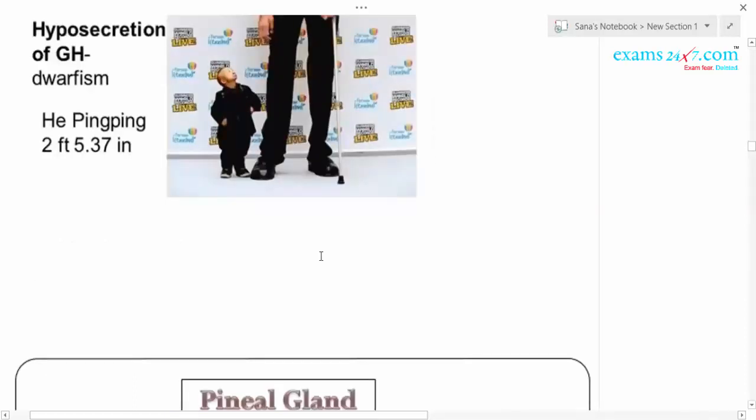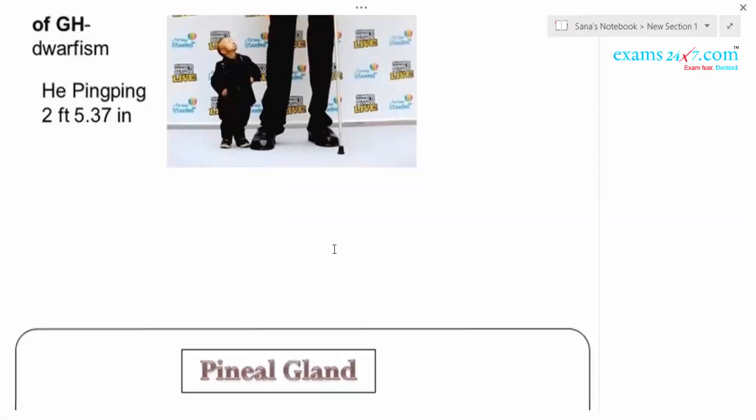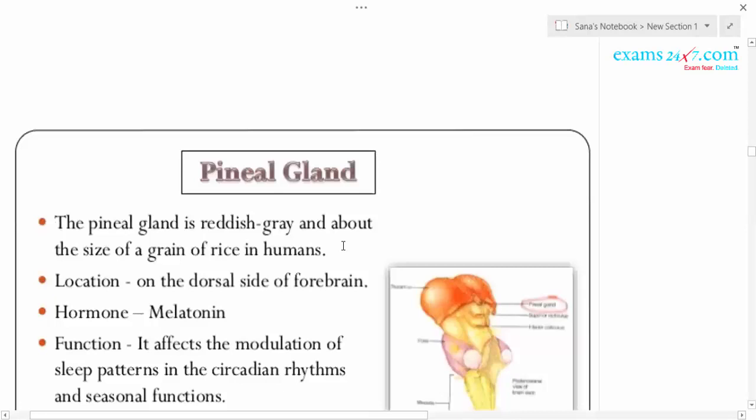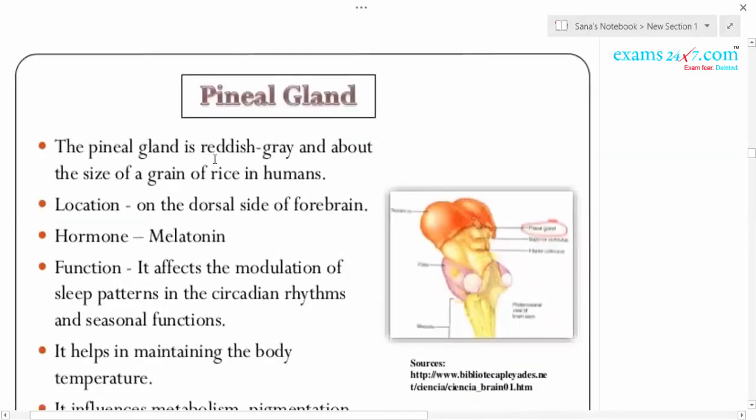So next we'll come to the next gland, that is called the pineal gland. Okay. So the pineal gland is a small gland. It is reddish gray and about the size of a grain of rice in humans, and it is located on the dorsal side of the forebrain.